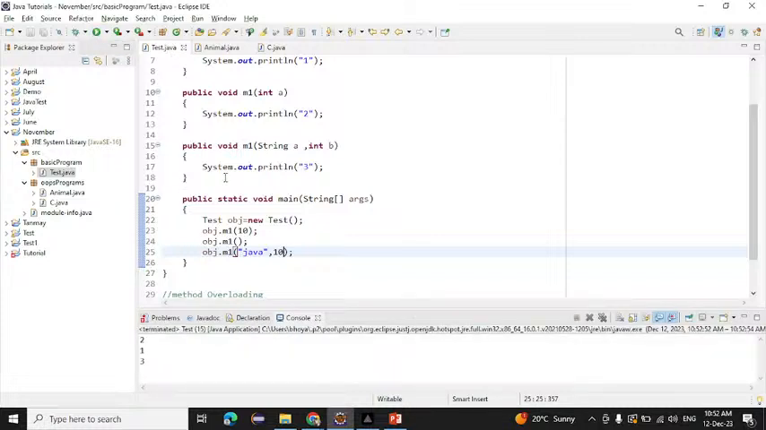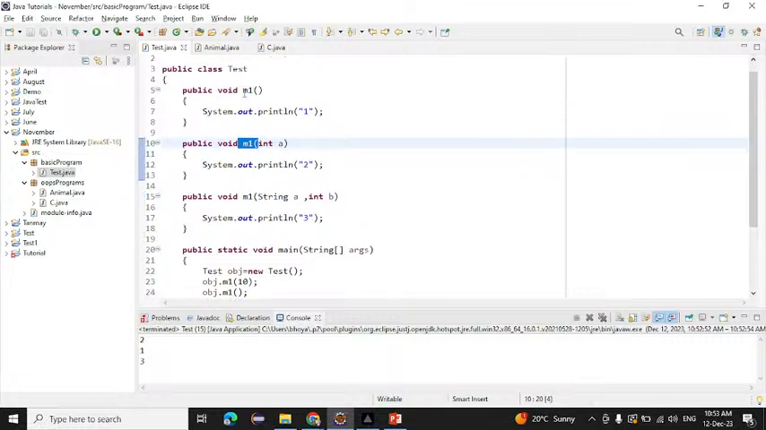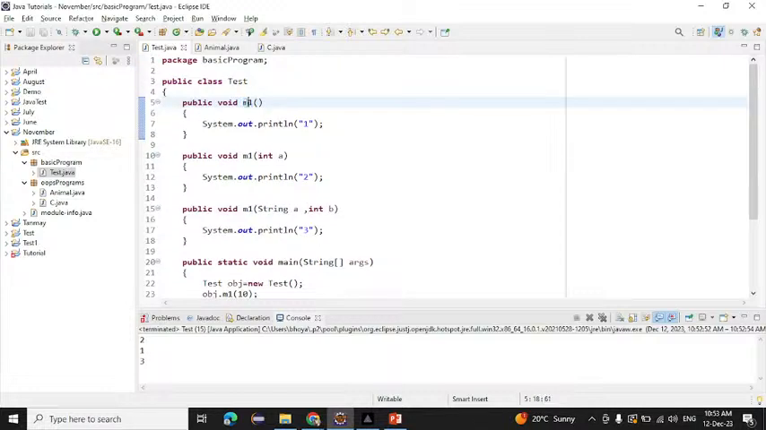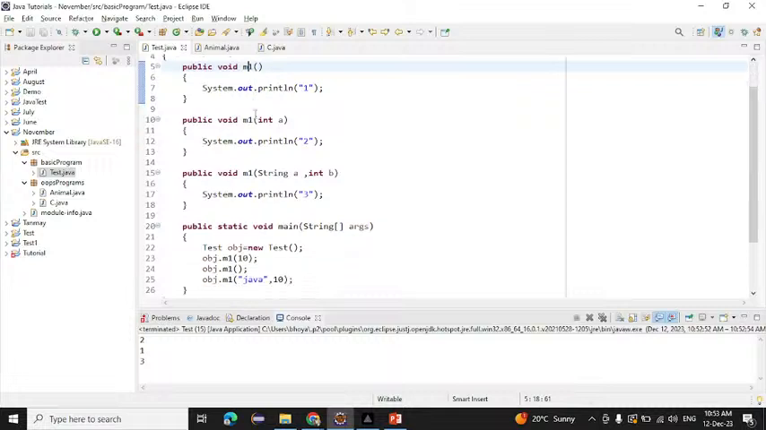So what we are doing, we are performing a single action. Which action? That is m1, m1, and here also m1. We are performing the same action, but in different ways. This m1 doesn't have any parameter, this m1 has one parameter, and this m1 has two parameters.